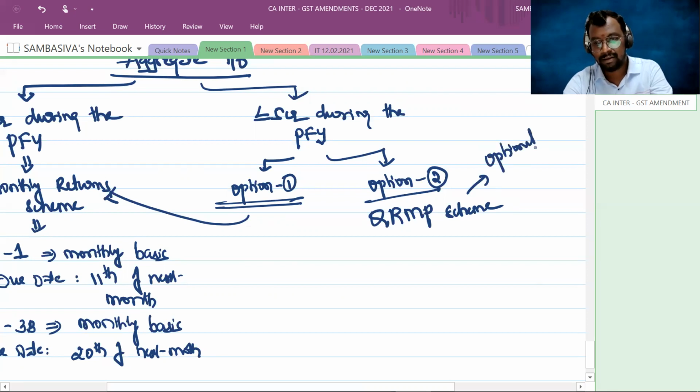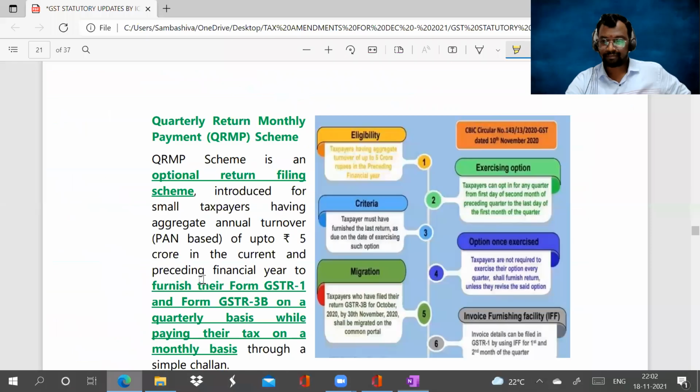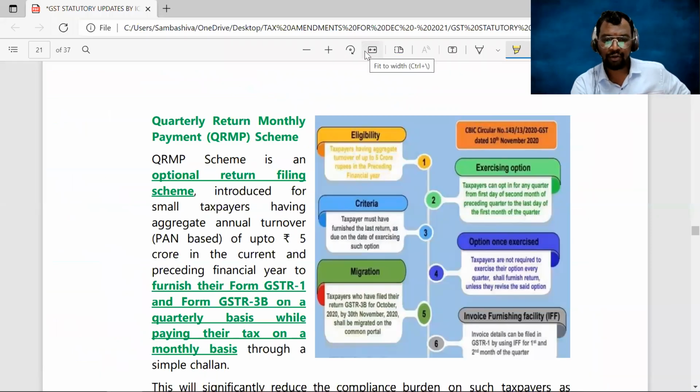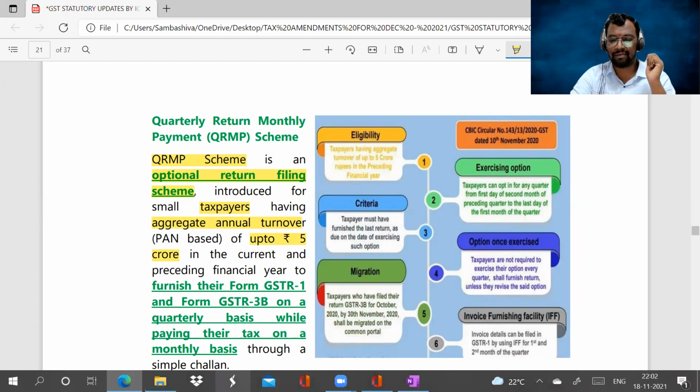It's not a compulsory scheme. Here you can observe that point. QRMP scheme is an optional return filing scheme, so not mandatory. And this is applicable to the taxpayers who have aggregate annual turnover up to rupees 5 crores, that is, less than or equal to 5 crores.